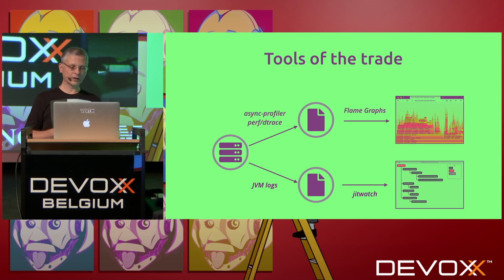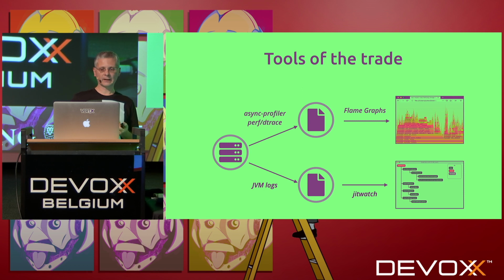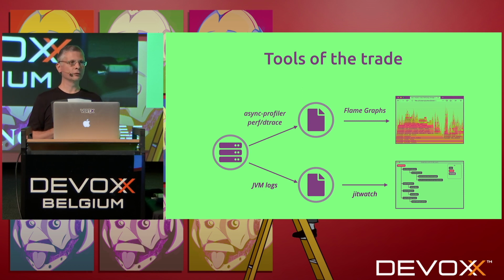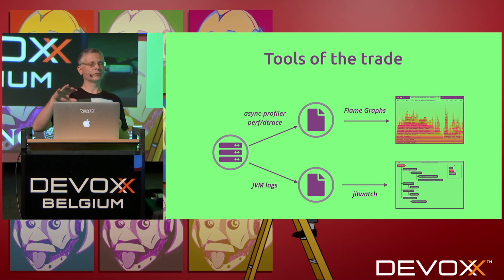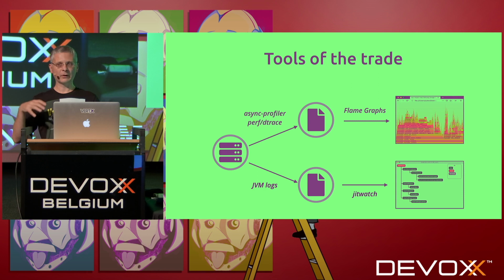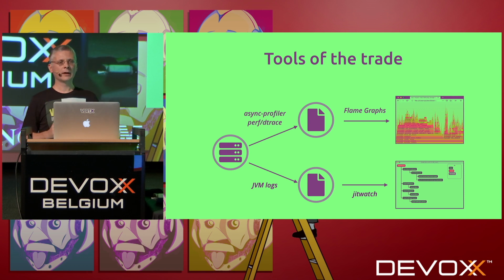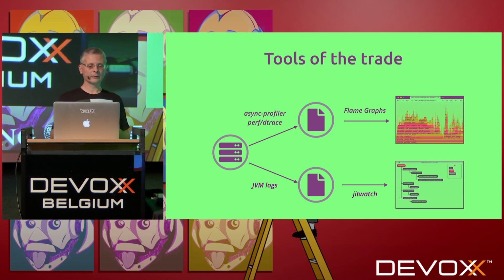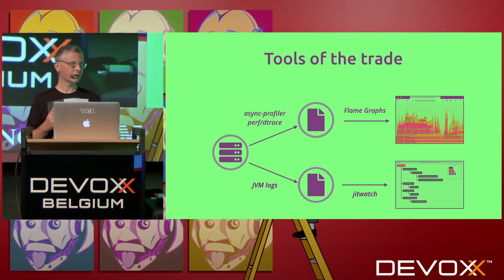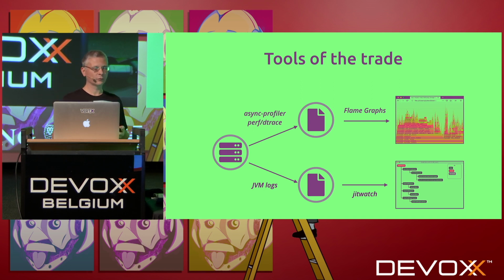And the other tool I've been using is called JITWatch. And this tool is great too. Some parts of this talk are about specific JVM performance. The Java runtime has something called the JIT that takes your bytecode and translates it into assembly. This tool helps us make sense of what is going on and understand the decisions that have been taken by the JVM to do that. And that, of course, has an impact on the performance.